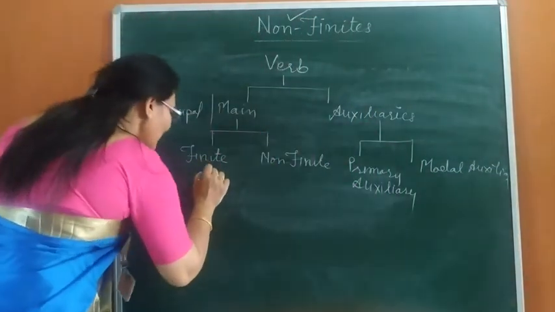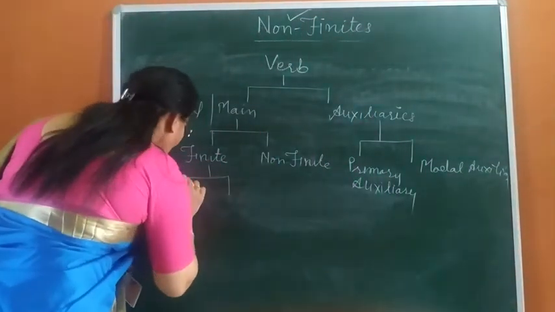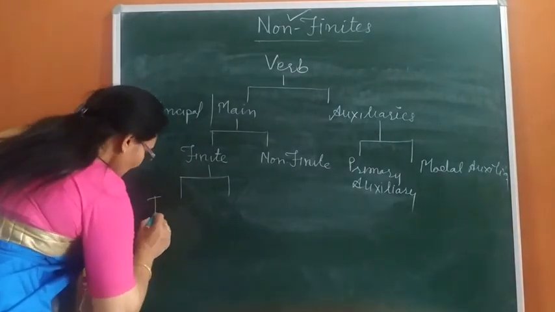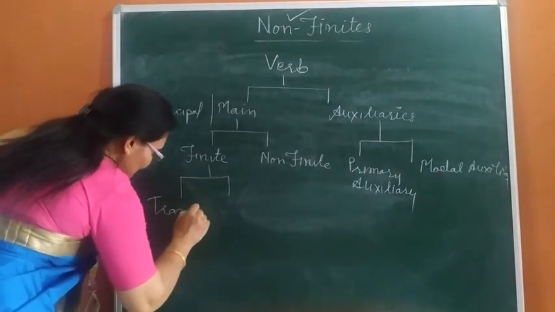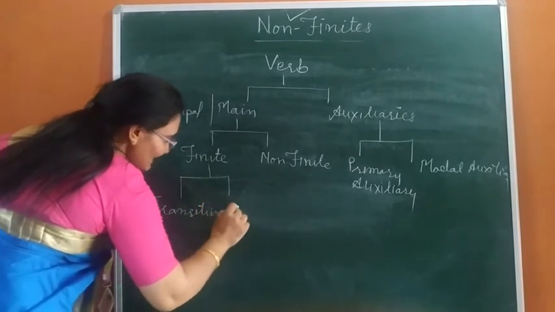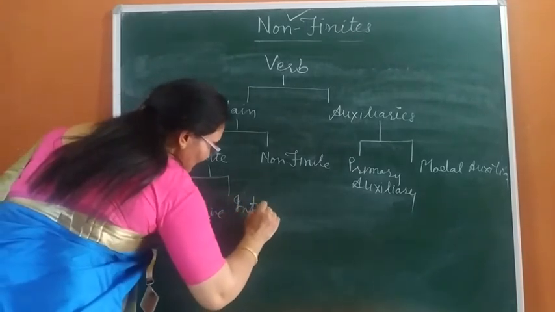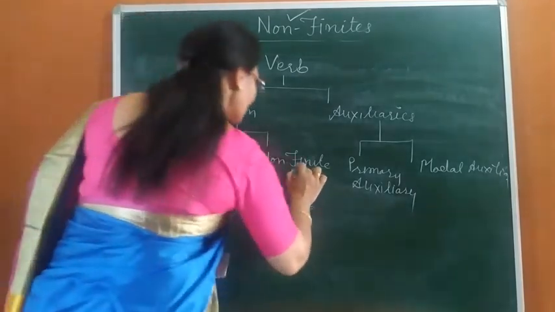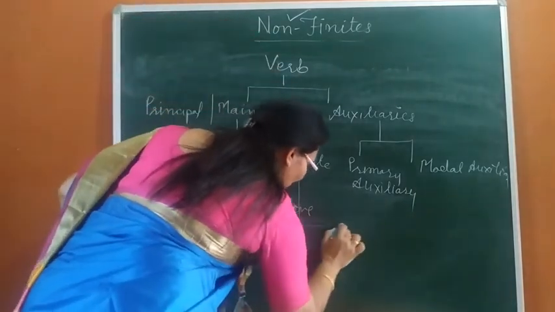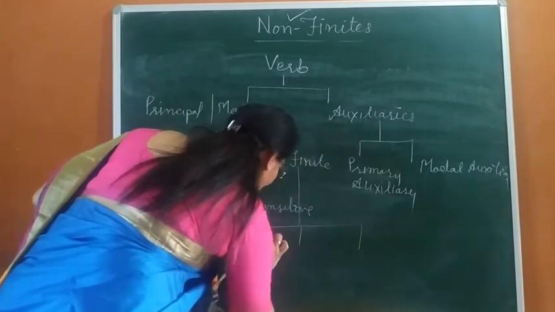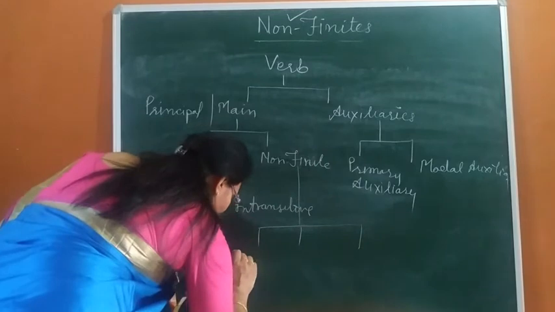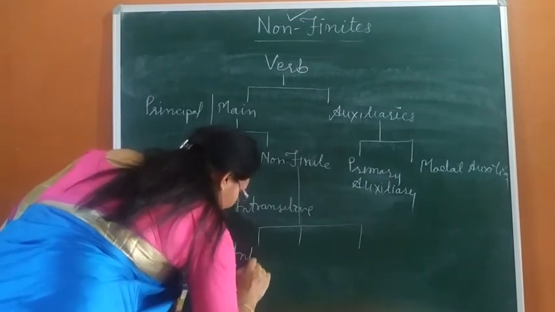Finite verbs are divided into two parts: transitive and intransitive. Like this, non-finites also are divided into parts. These are the three parts of non-finite verbs. First, infinitive.